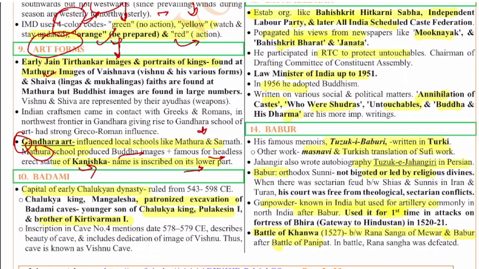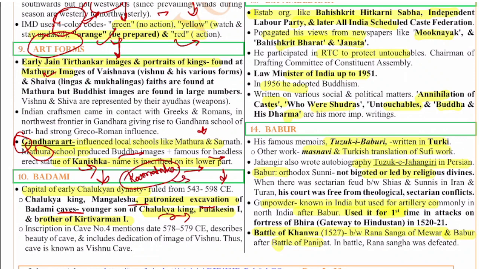Next, the 10th question is on Badami. Badami is the capital of the early Chalukyan dynasty, and they ruled from 543 to 598 CE. Chalukya king Mangalesha patronized the excavations of the Badami caves. He was the younger son of Pulakesin I and brother of Kirtivarman I. The Badami caves are located in today's Karnataka. So this you have to remember.